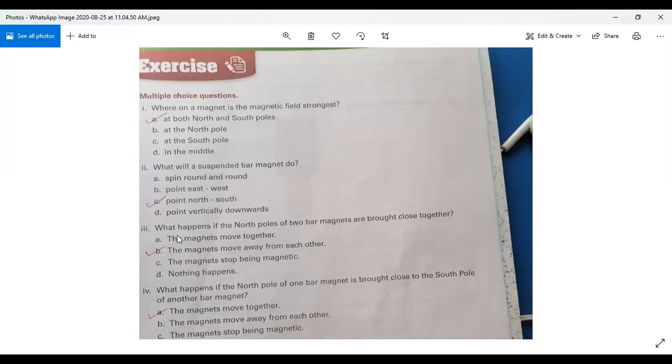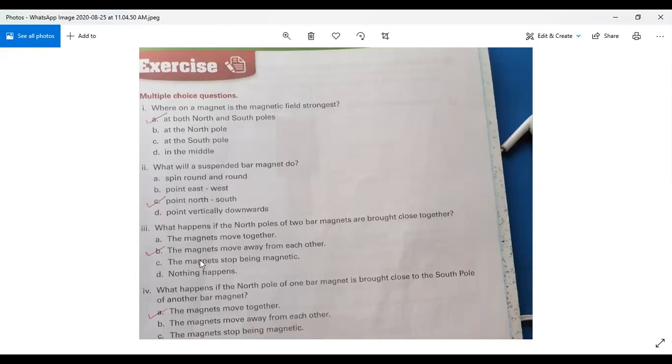Now we will come to question number 3. What happens if the north poles of two bar magnets are brought close together? Keep in your mind, we are bringing together two north poles, which means they are both the same poles. So what will happen? Option A, the magnets move together? No. The magnets move away from each other? Yes, this is true, because we are bringing the same poles near each other. Definitely, they will repel. They will not attract each other.